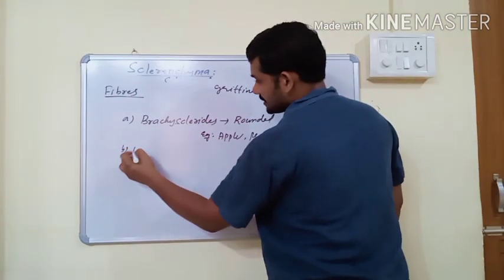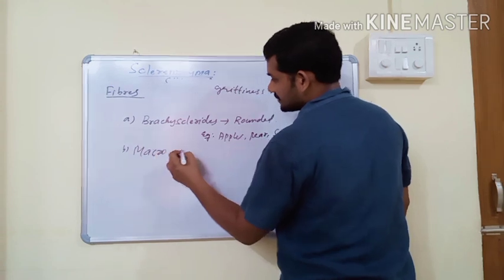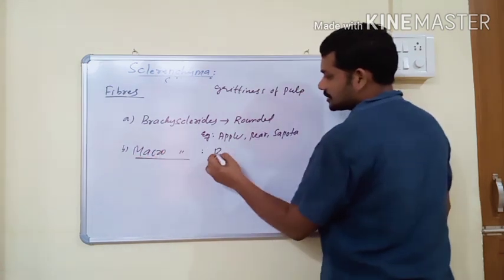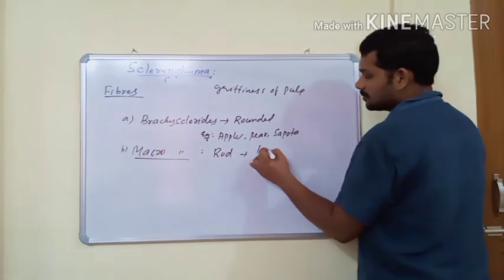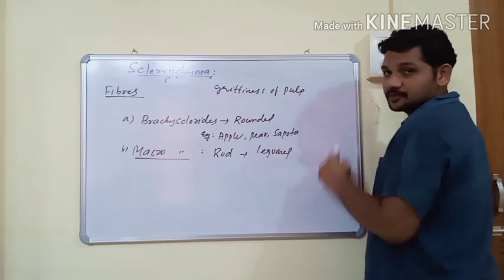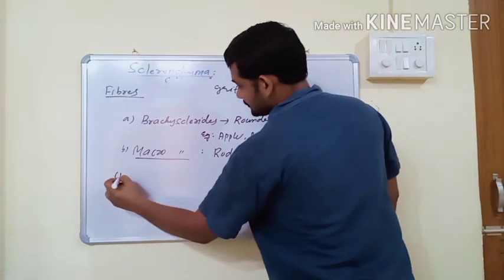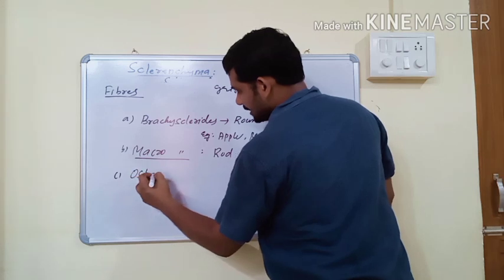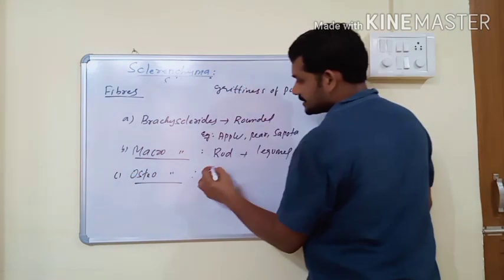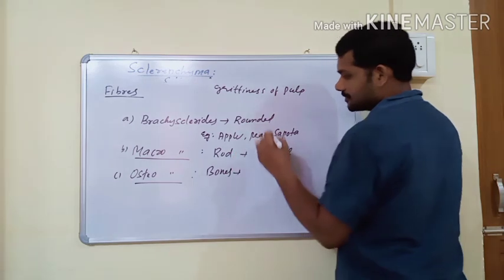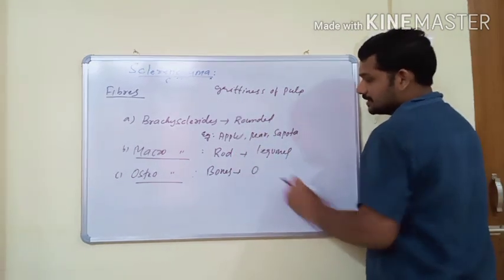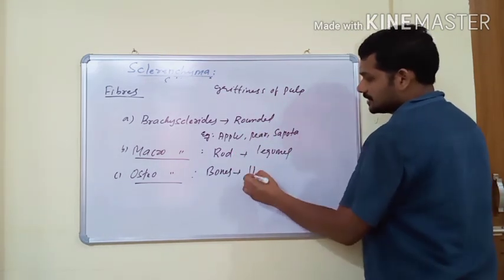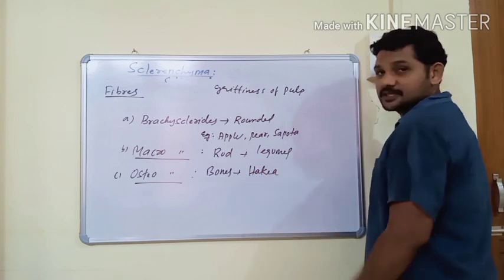The next one is macrosclerites. They are rod shaped, and this type of sclerites is present in legumes. Next, osteosclerites. Osteosclerites are bone shaped sclerites, and this type is present in Hakea.